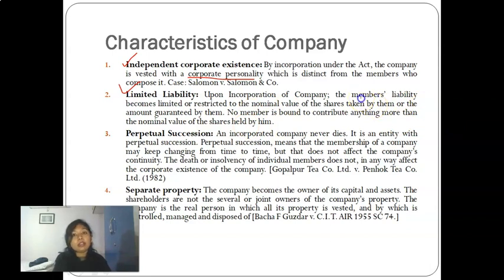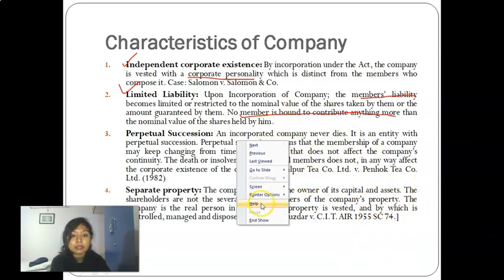In a partnership firm or sole proprietorship firm, we all know the liability of the owner is unlimited. But here, the liability of members becomes limited to the nominal value of shares taken by them, or the amount guaranteed by them in case of a company limited by guarantee.